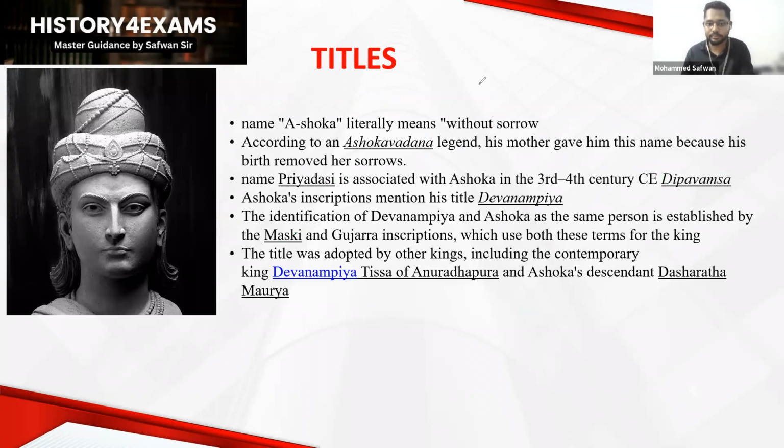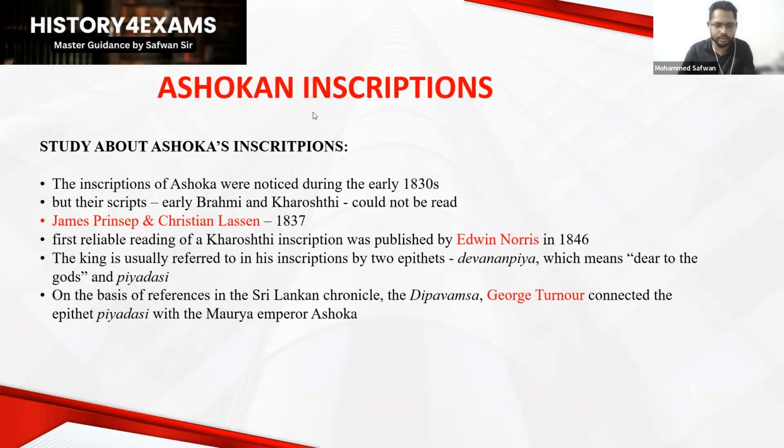Similarly, the epithet Piyadasi was connected with the Mauryan king Ashoka by George Turner, based on the chronicle Deepavamsha. So you have to note the name of this person, the chronicle, and the epithet. These three pieces of information are very important for your upcoming examination.